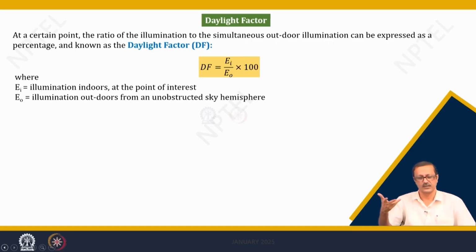It is a simple ratio, E_i by E_o. E_i is the indoor illuminance at my point of interest, and E_o is the outdoor illuminance under the unobstructed sky hemisphere, and that is multiplied by 100 to give you a percentage.